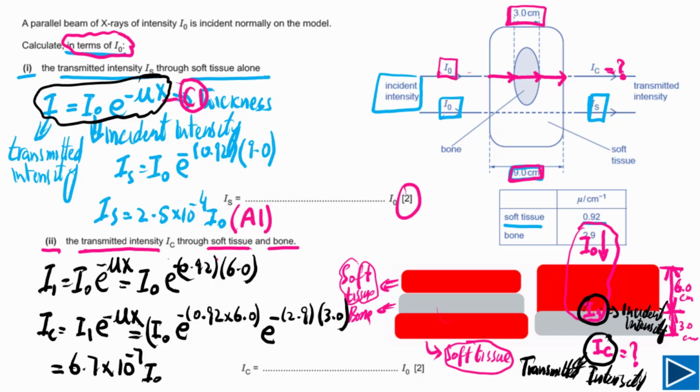That's all we need to do. Very simple one. Simply you need to understand how to use this equation, which intensity is the incident and which one is the transmitted.